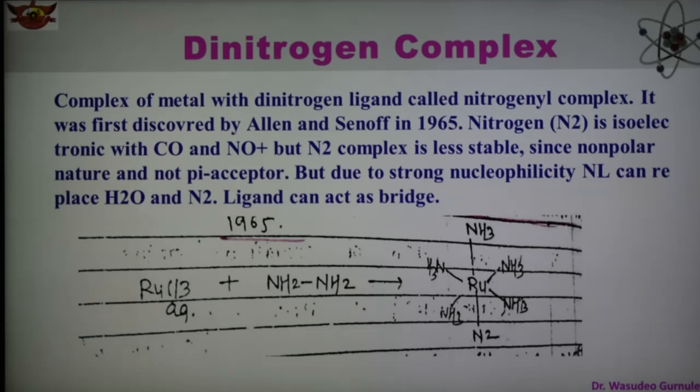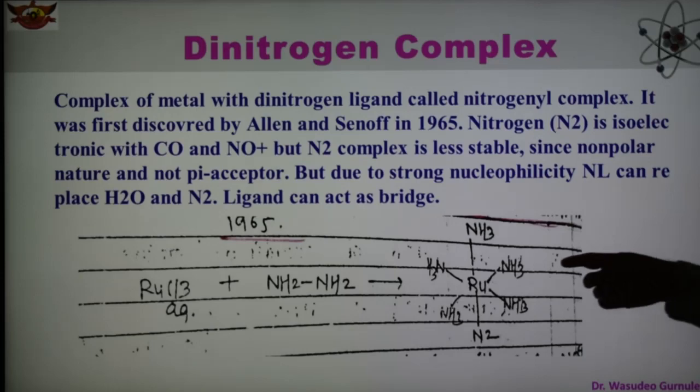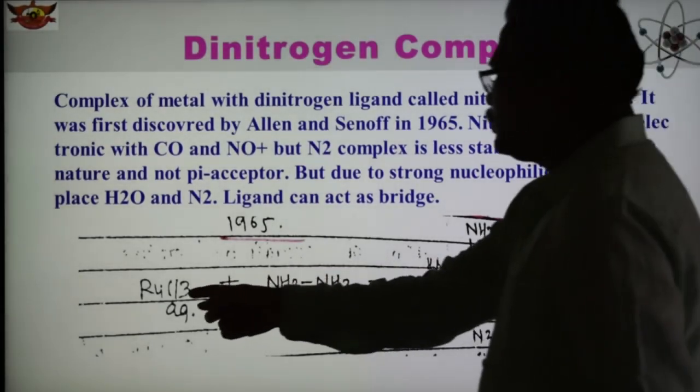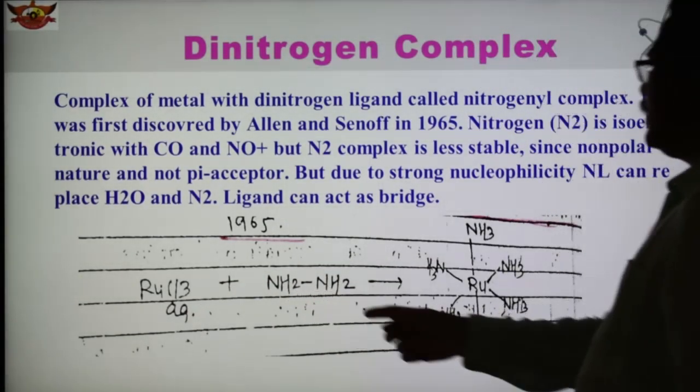So there are two types of nitrogen complex: nitrogen forming a bridge, and nitrogen forming a terminal. Because of its nucleophilicity, it replaces water or other ligands. Here the compound is RuCl3 aqueous solution with hydrogen.